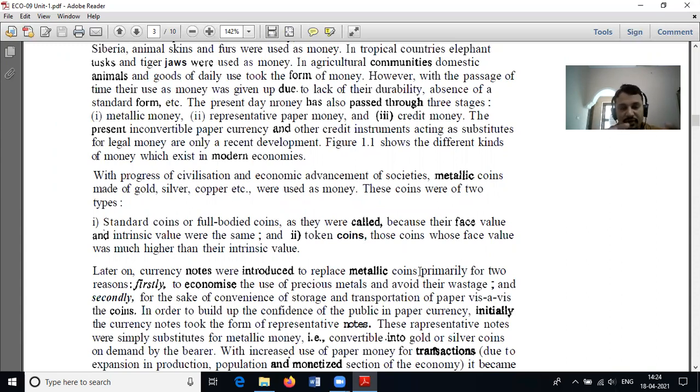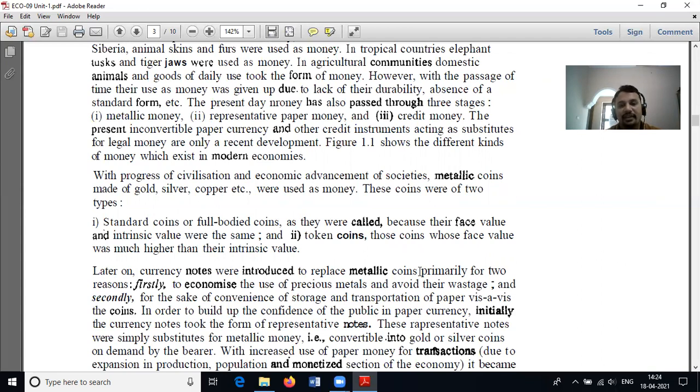Standard coins or full-bodied coins are those whose face value and intrinsic value are the same.